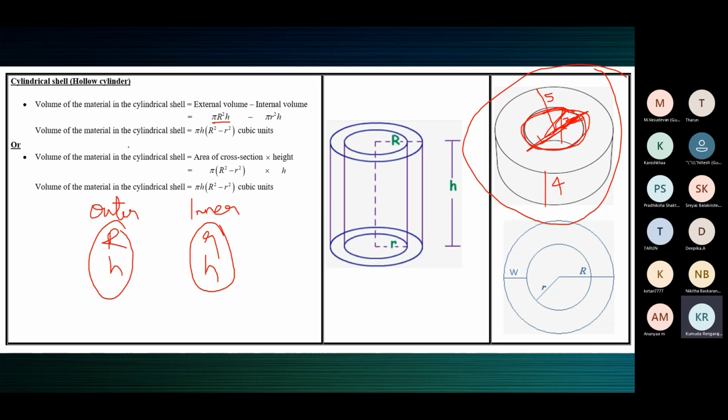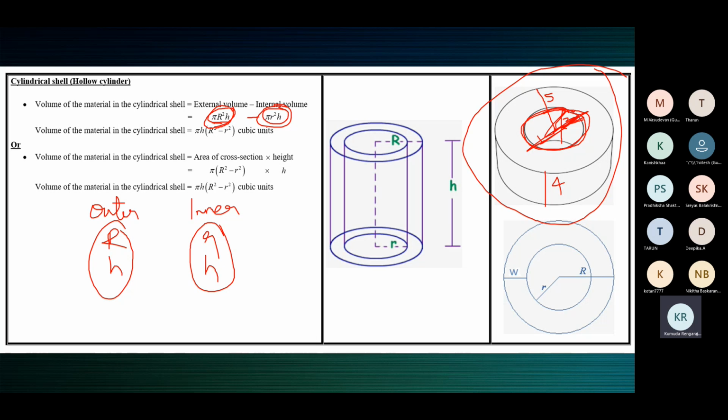Now from this we remove something, no? So that's why we are subtracting. Why are we subtracting? Because we are removing something. So what are we removing? We are removing another cylinder. So pi r square h again. What is the radius of that cylinder which you are removing from the middle? Small r. What's the height? Same h. So this is the original volume. From that you're removing this volume. So the volume of the solid cylinder is this one, and this is the cylinder which you're removing from the middle. Now this minus this, whatever is left is the volume of the cylindrical shell.